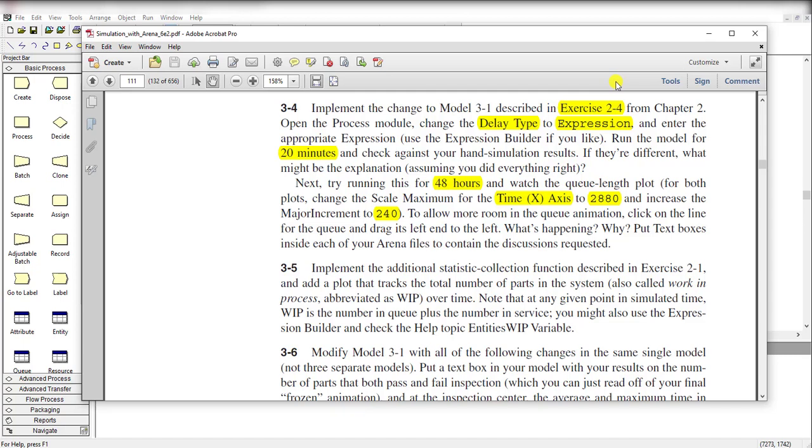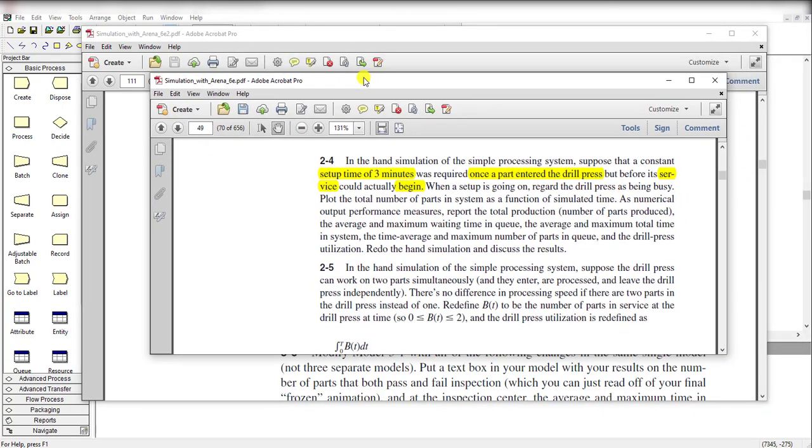In this video we solve exercise number 3-4 from Arena Boot. In exercise 3-4 you have to implement the change to your model number 3-1 as described in exercise 2-4 from chapter 2. So here is exercise 2-4, and in exercise 2-4 actually you have to perform a hand simulation of